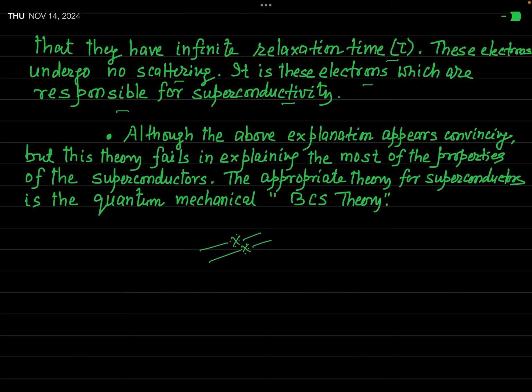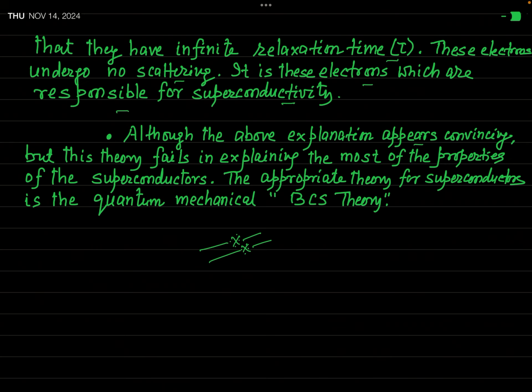But although the above explanation appears very convincing, and you can think that this is a correct theory which should be able to explain all the facts regarding superconductivity, the story is something different.